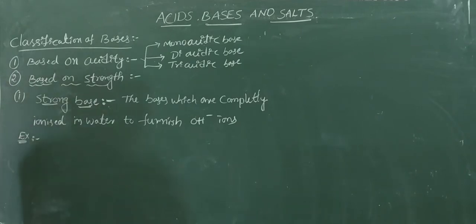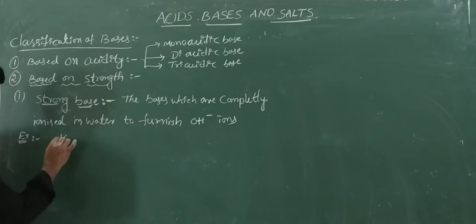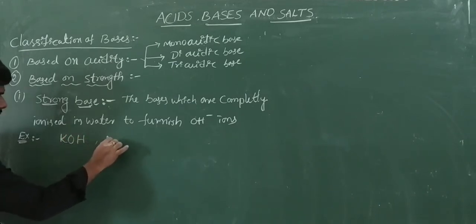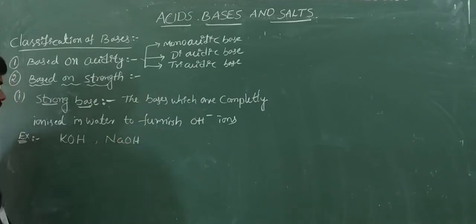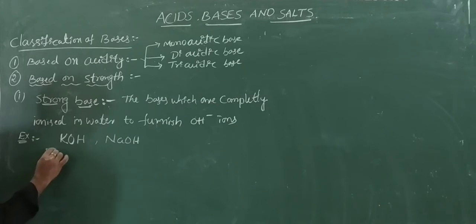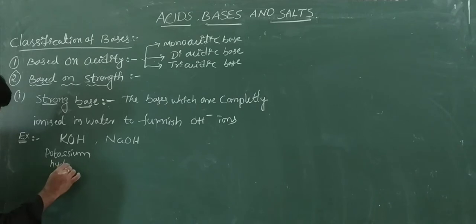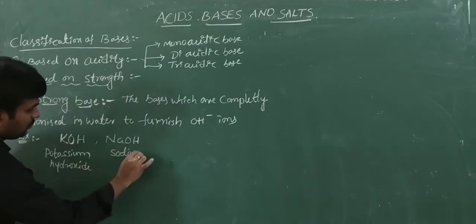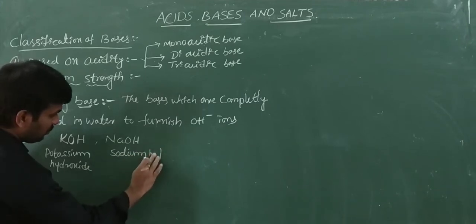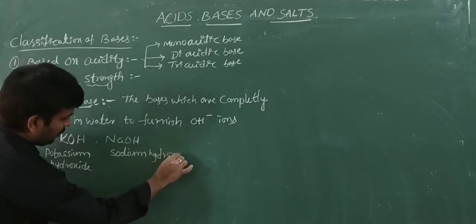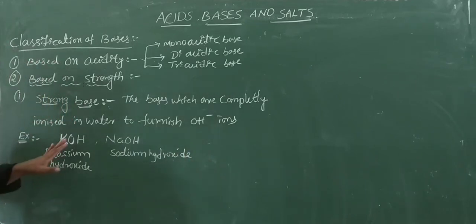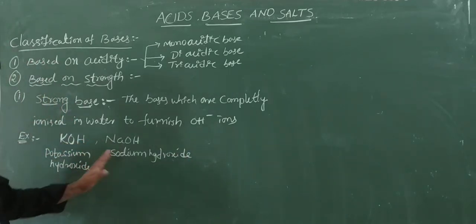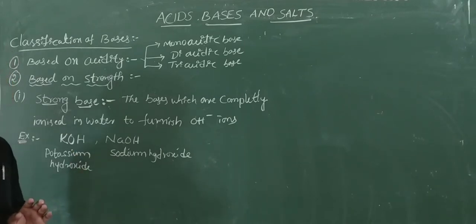Here, for example, we have only two strong bases, that is KOH and NaOH. KOH, potassium hydroxide, and sodium hydroxide. These two bases are strong bases. Understand?